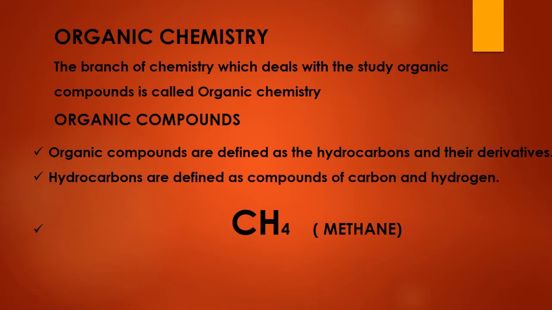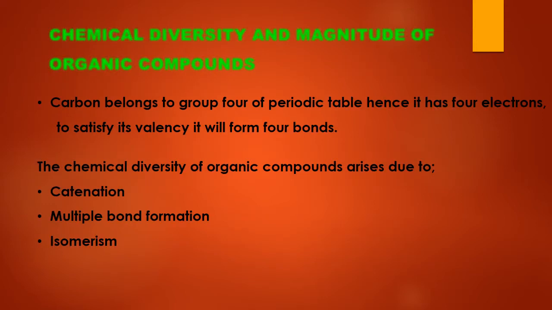So organic compounds are hydrocarbons as well as their derivatives. Look at the example CH4, methane. It has carbon that is attached to hydrogen; 4 hydrogen atoms are attached. So why are 4 hydrogen atoms attached to carbon? Let us know why hydrogen is 4 and carbon is 1.